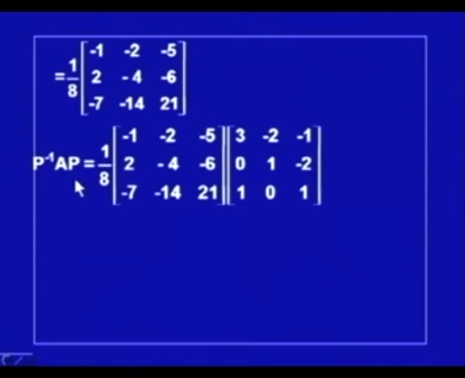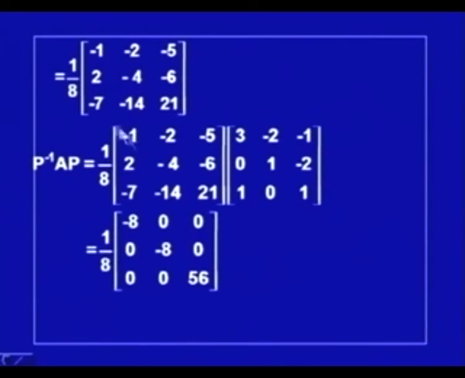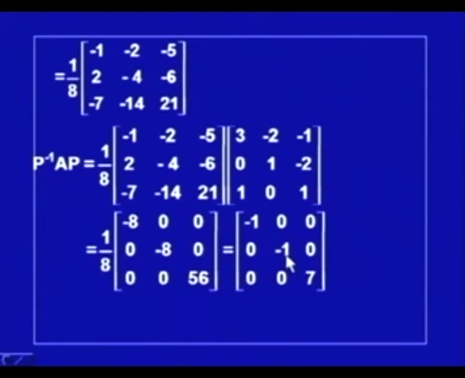After computing P inverse A, we can multiply it by P to get P inverse AP, and this calculation can be done here. If you multiply this row by this column, we will get -8, but when you multiply this row by this, it is 0, this multiplied by this is again 0. So, this way you can calculate individual elements of this matrix, and this comes out to be this, and you can simplify it as -1, -1, 7 in the diagonal, and this is a diagonal matrix.